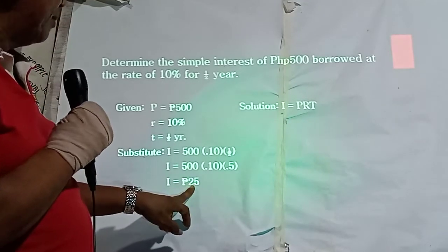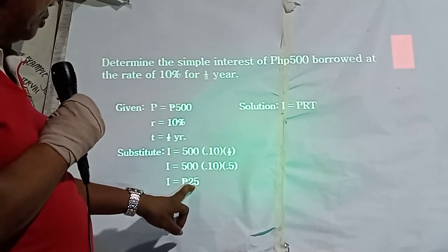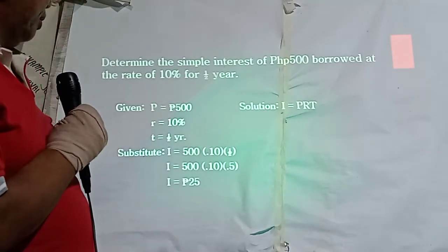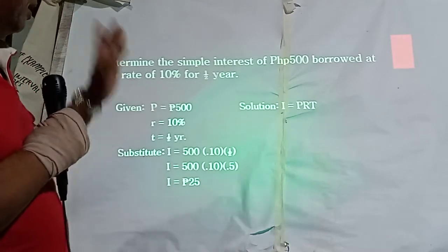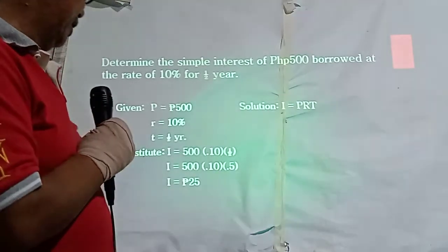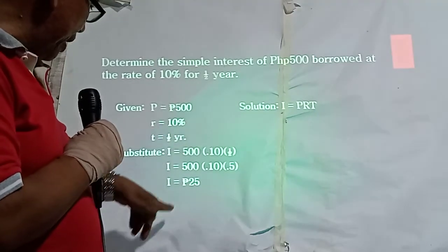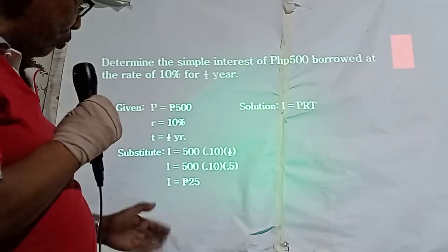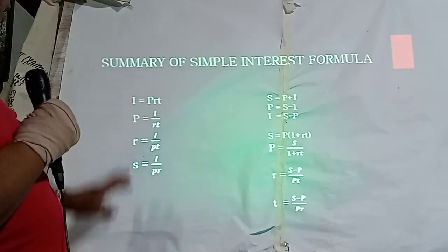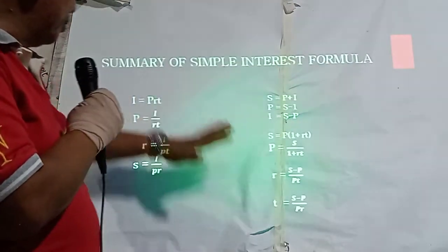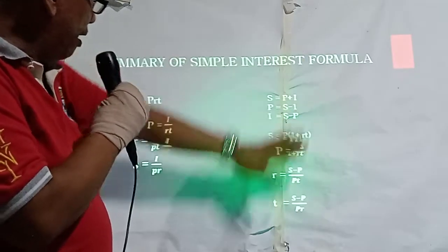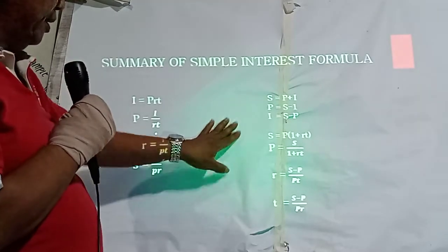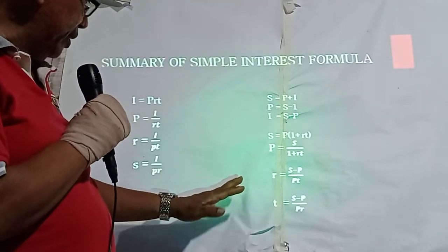So that is 25. How much should you return now to the person whom you borrowed from? We have S equals P plus I, so the principal plus the interest, which gives us 525. That is how we compute it. Okay, summary of simple interest formula. These are the formulas of simple interest, so please refer to your module in our tele-education.